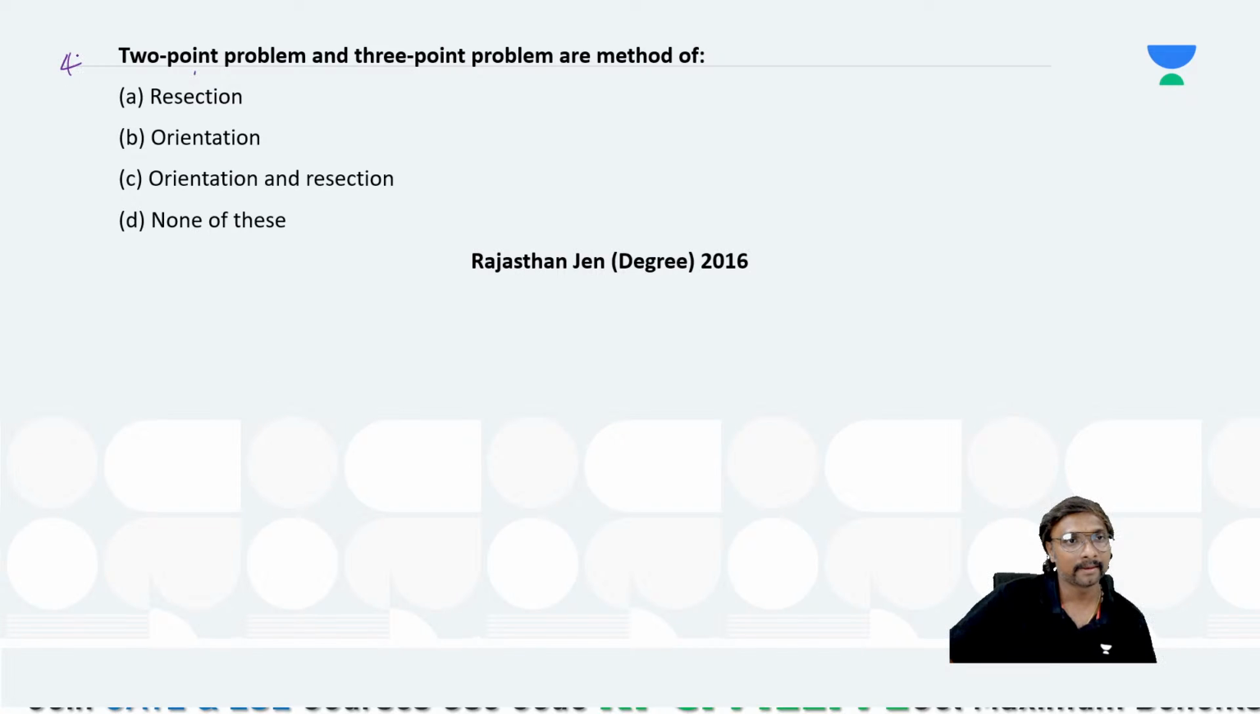407, select the answer for this question also. The 2-point problem, the 3-point problem, Lehmann's method, and all these things will come under which one? This one is practice only.